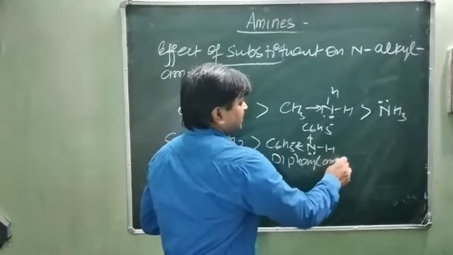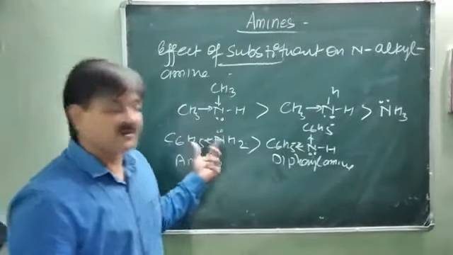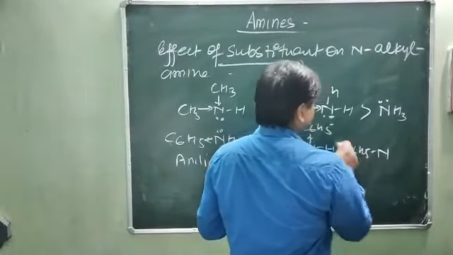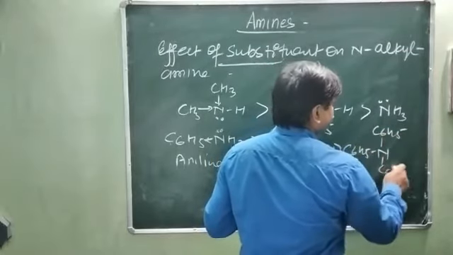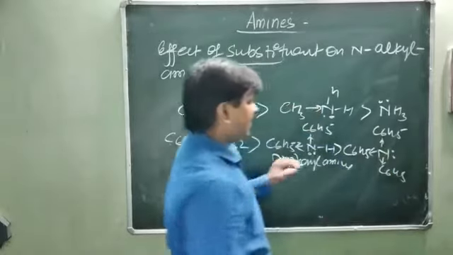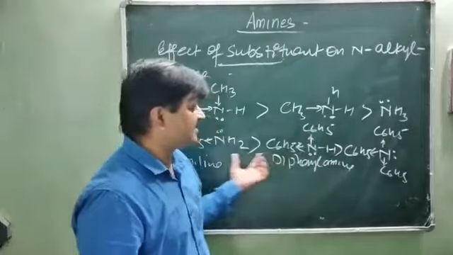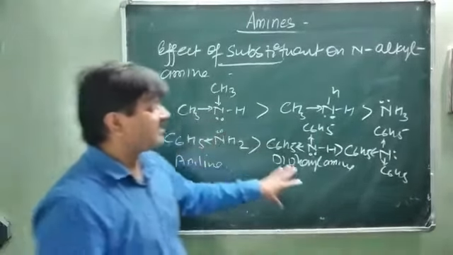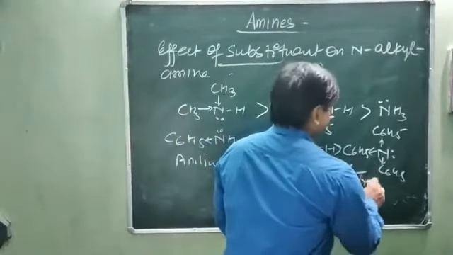So diphenylamine has a lower basic character as compared to aniline, and triphenylamine has three C6H5 groups. So 3 electron withdrawing groups are present at this nitrogen atom and decrease the electron density to a greater extent as compared to diphenylamine and aniline. So the basic order in this case: aniline is greater than diphenylamine, which is greater than triphenylamine. This is triphenylamine.